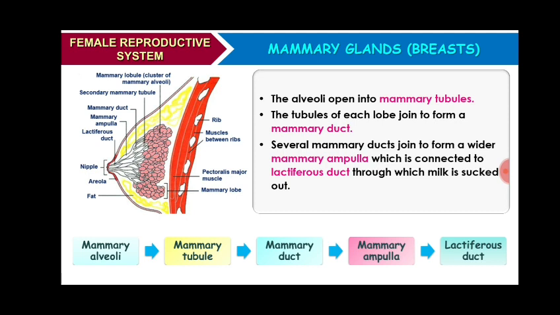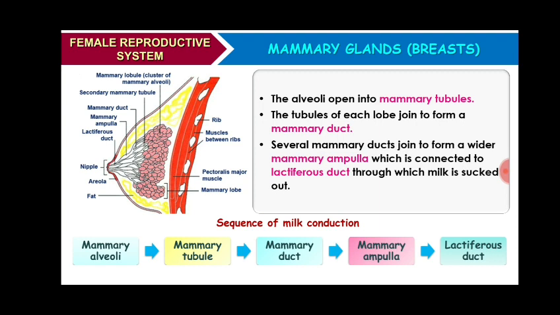And if we see the sequence of milk conduction or the path of milk conduction, how the milk starts from alveoli and reaches to lactiferous duct. Milk is secreted from mammary alveoli as it is stored in the lumen or cavities of alveoli.